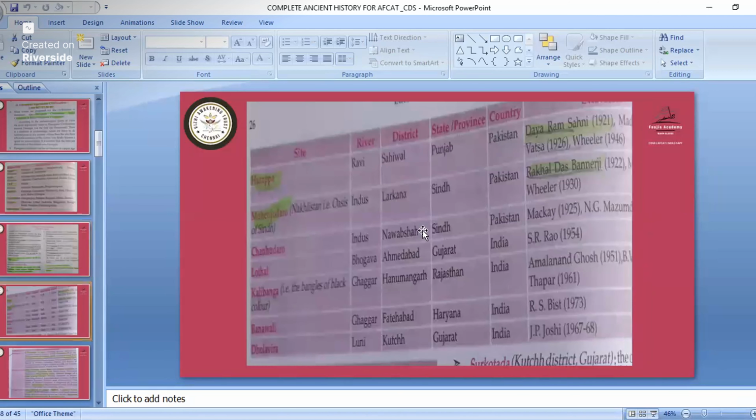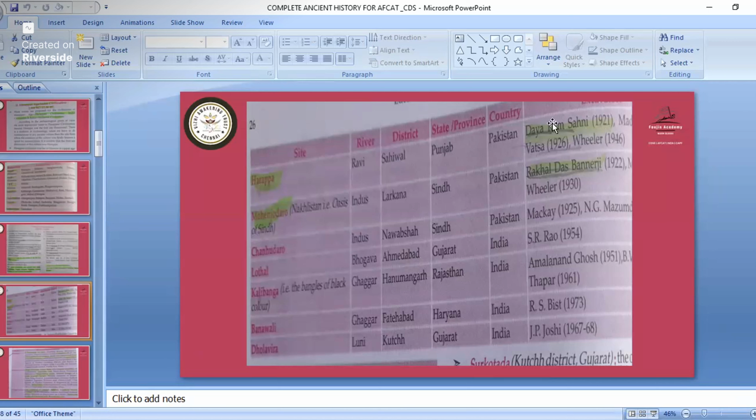Okay. Now we'll see who did the excavation of the following cities. In that, only two cities are important, that is Harappa and Mohenjo-daro. Harappa is on the bank of Ravi and Mohenjo-daro is on the bank of Indus. So Harappa was excavated by Dayaram Sahni in 1921.